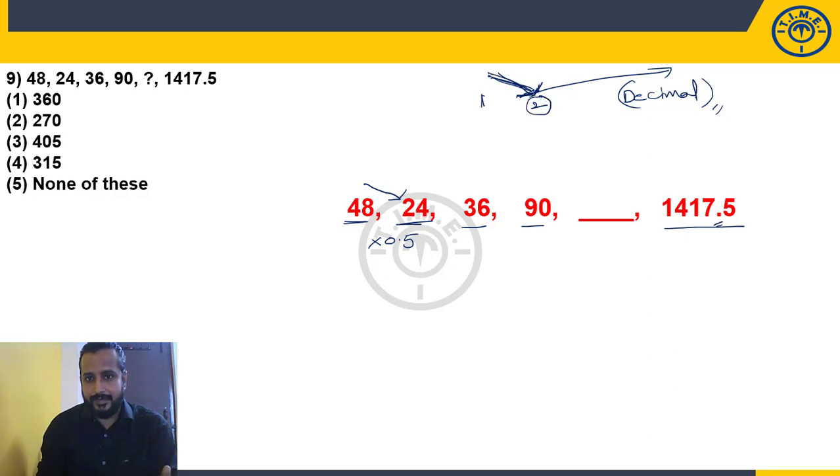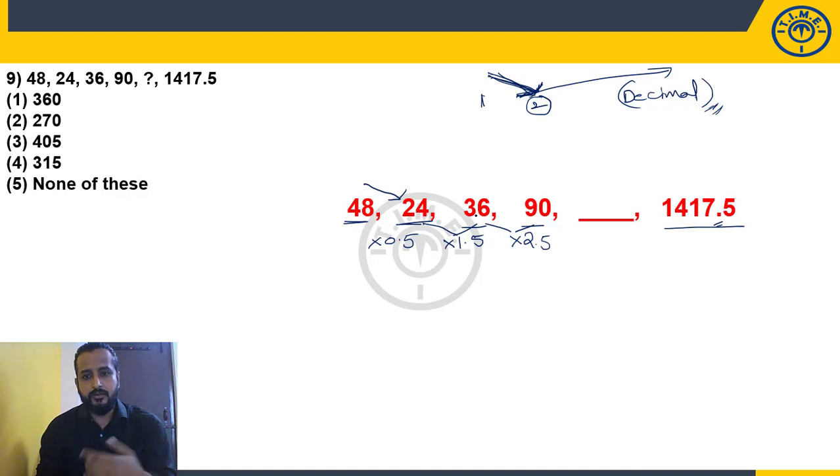But this is very important. If the second number is exactly half of the first number or closest to half of the first number, then you can apply the decimal logic. And that can be addition or multiplication, that we have to check. But there you can apply decimal logic. 48 into 0.5 is 24. Now 24, 36. It is exactly 1.5 times. 24 into 1.5 is 36. 36 and 90, it is exactly 2.5 times.